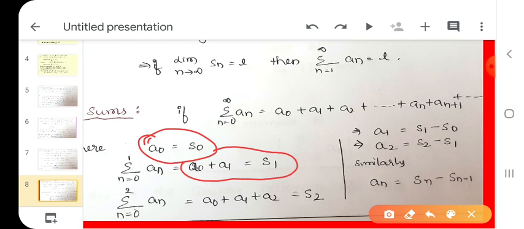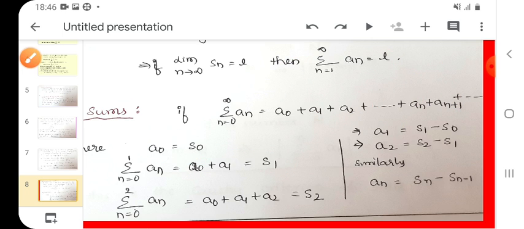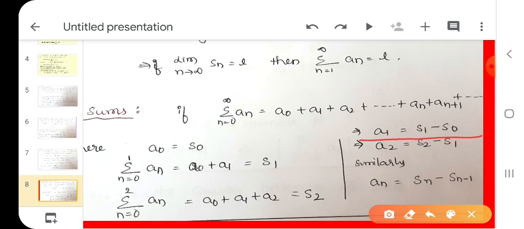If I write S0 in the A0 place, what do we get here? S0 plus A1 equals S1. Now I take S0 to the right side. What is the value of A1? S1 minus S0. I write A1 equals S1 minus S0.